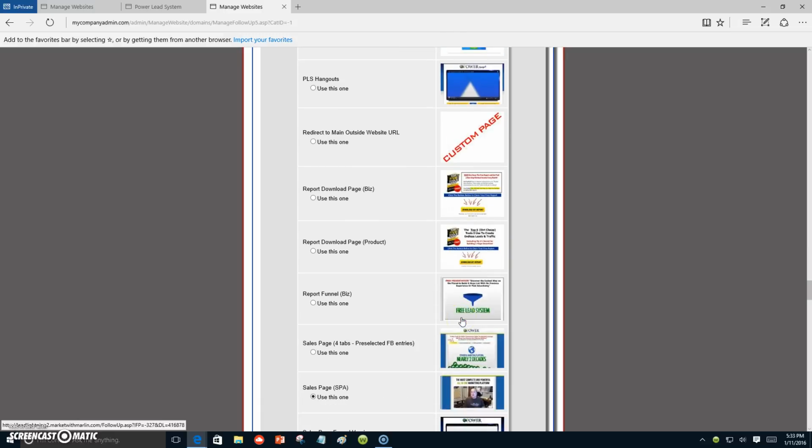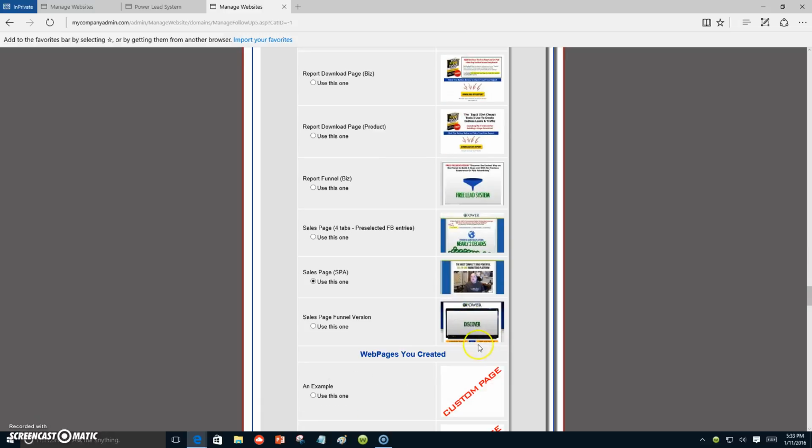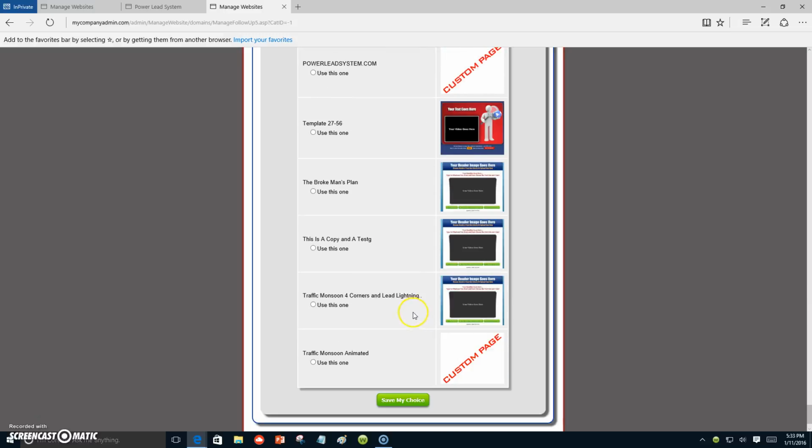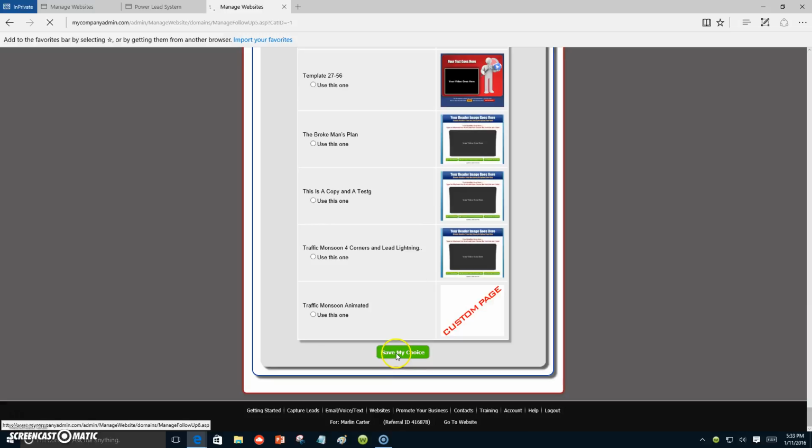I think I would do the sales page funnel version. Let's do this one right here. Then we're going to go down to the bottom and save my choice.